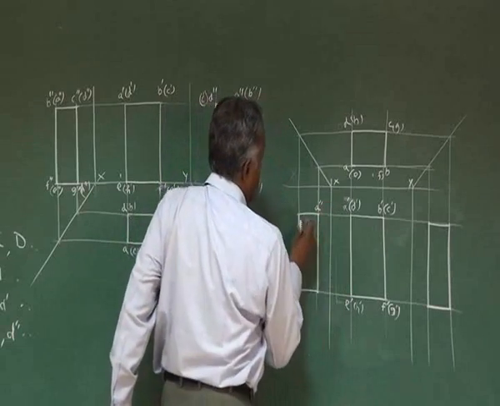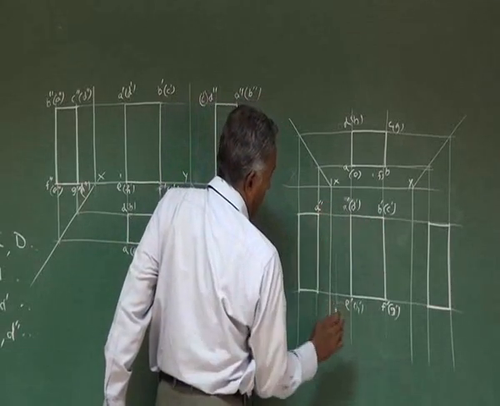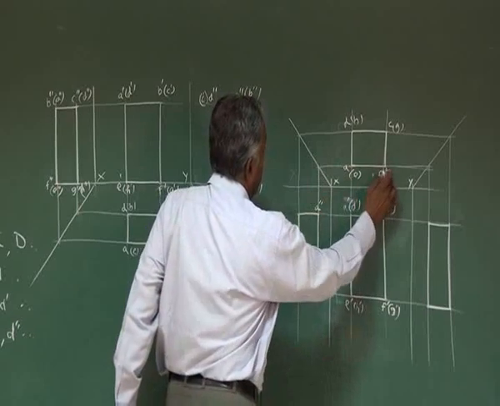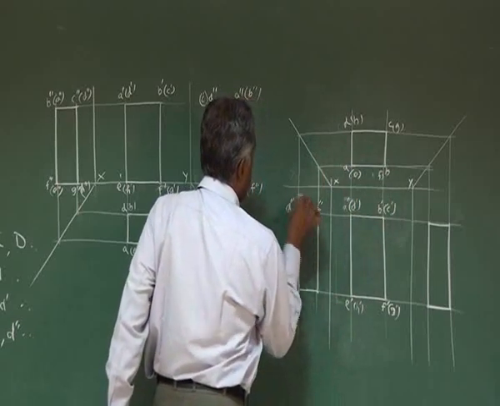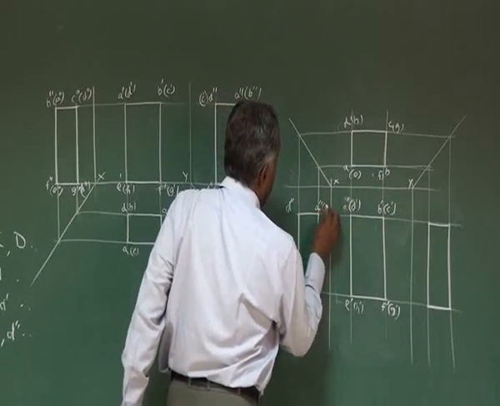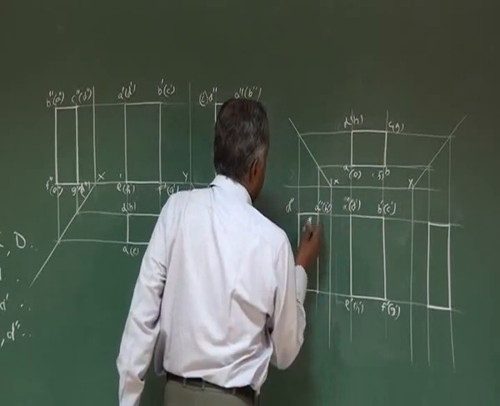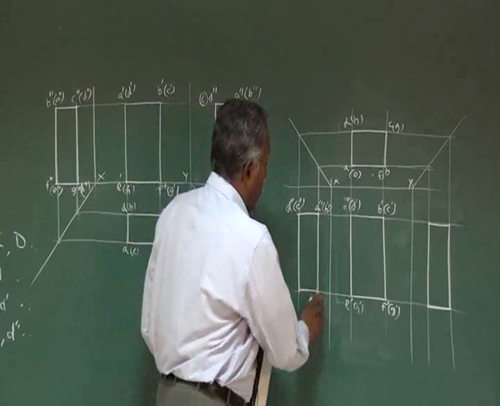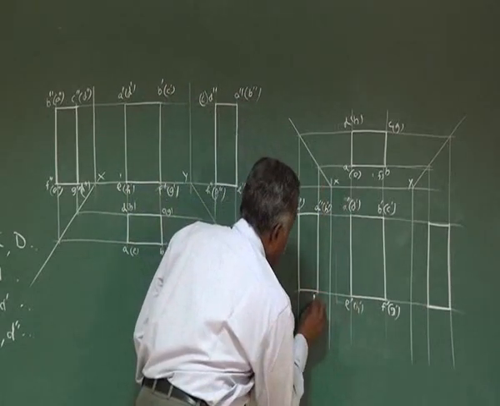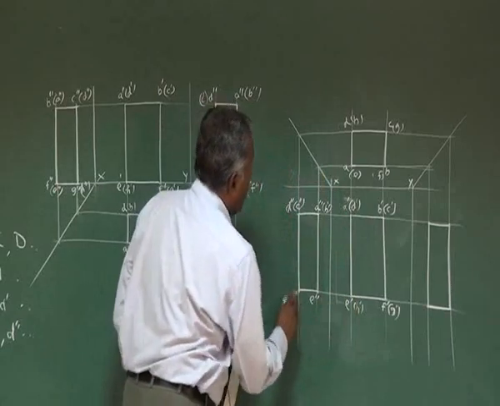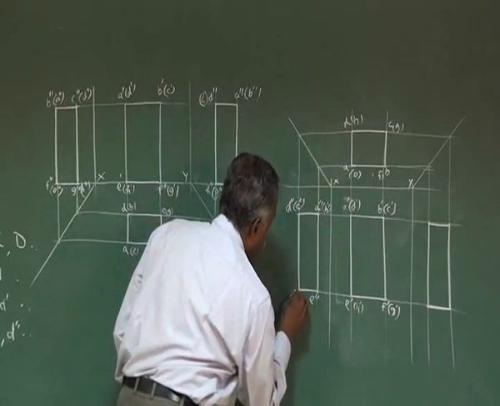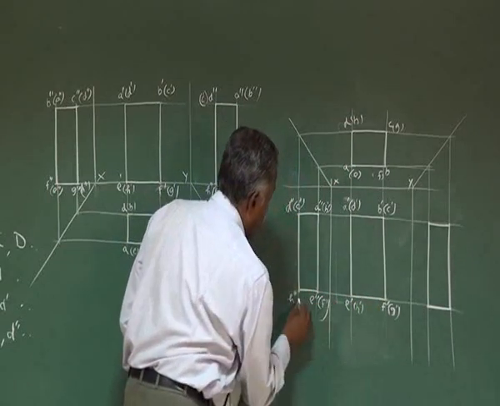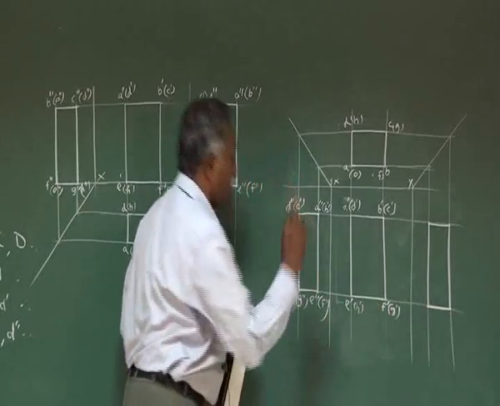A double dash. Here you can come from this side and then from this side. So A double dash, D double dash, here D double dash. So this is A double dash, D double dash. Behind A double dash we have B double dash. Behind D double dash we have C double dash. When you come to the bottom, E here, so E double dash is a visible point. Here H double dash is a visible point. Behind E we have F, so F double dash is the visible point. Here G double dash is the visible point.